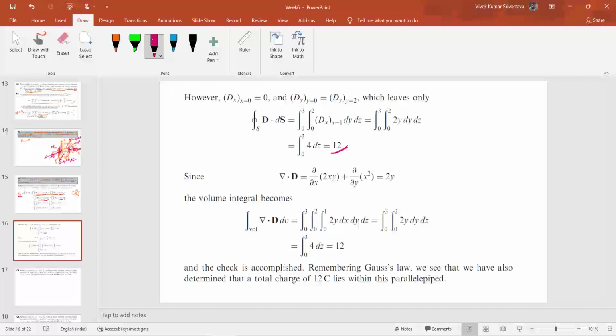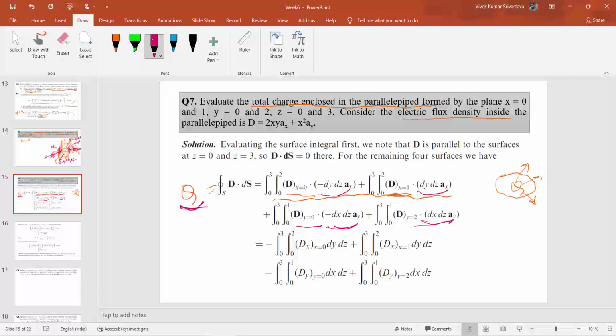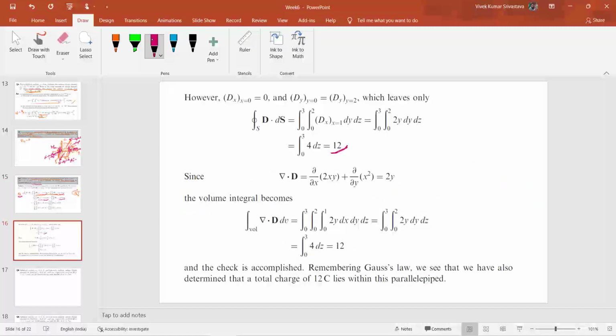Okay, so basically this will be very hectic for one to calculate this integral. Because here in the question the electric flux density is a simple function. But for a complex function we cannot calculate this integral. So for that we can use one of the simplest things, that is the Gauss divergence theorem, which states that the surface integral of D dot dS is equal to the volume integral of del dot D dV.